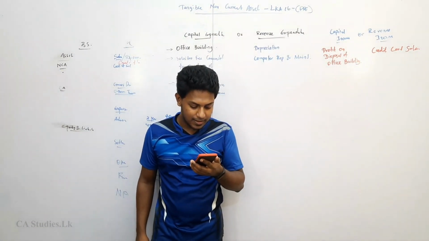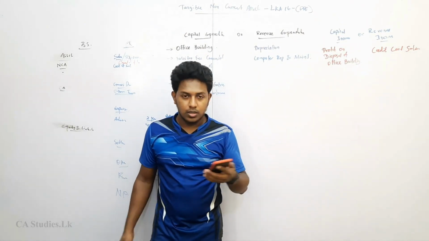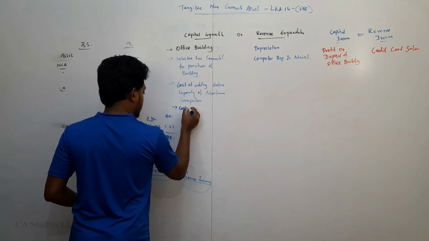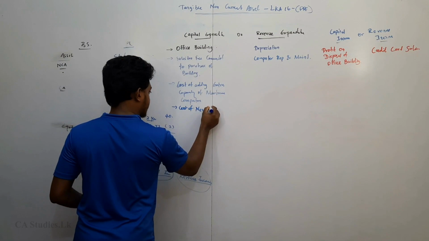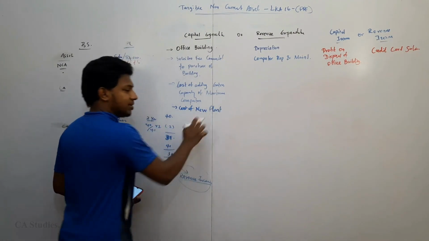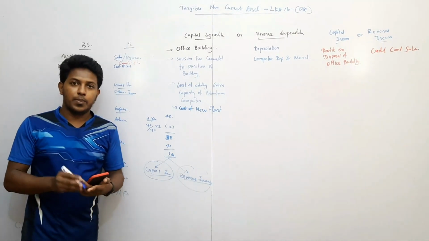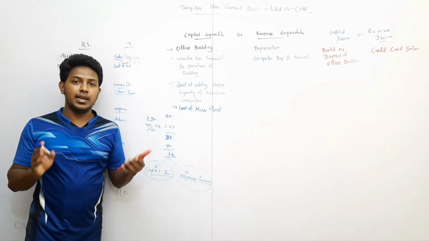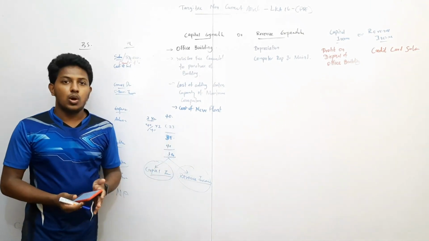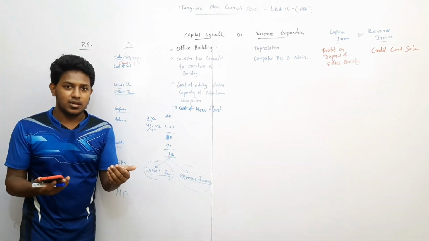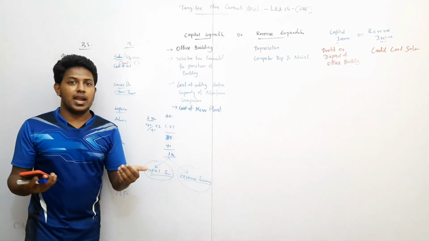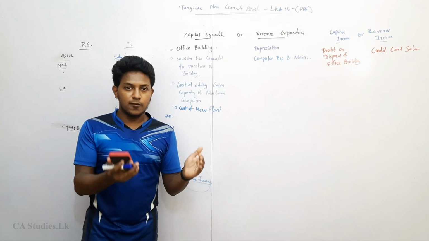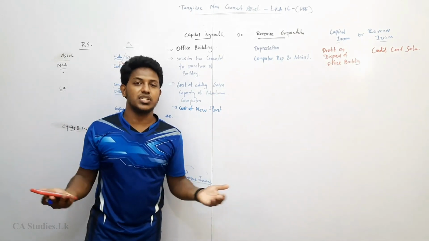Next one is the cost of new plant. Definitely it's a capital expenditure. Plant means machine, right? Property, plant and equipment. Property includes building and land. Plant includes all the machinery. Machinery means any non-current asset involved in producing the finished goods, the trading stock.